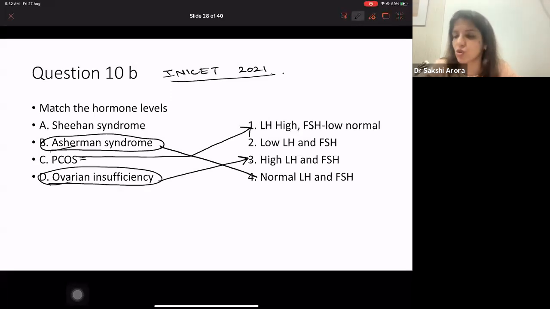What is Sheehan syndrome? Pituitary causes. Whenever there is a pituitary cause, what happens to LH, FSH? Low. So it's very, very important that you remember these causes and you remember what happens to LH and FSH in these cases. Very, very important, right? I hope all of you have understood secondary amenorrhea and its diagnosis based on LH and FSH. Yes? Okay.